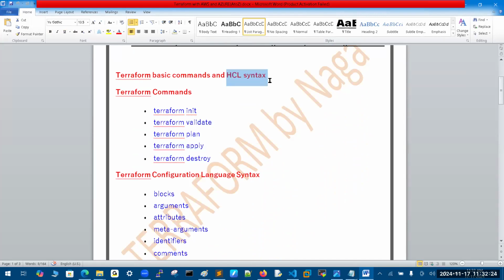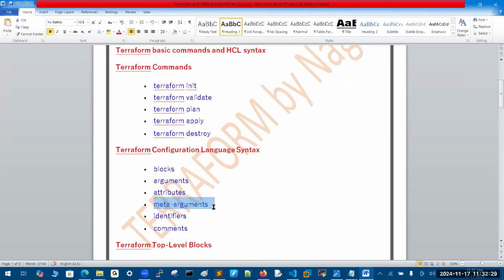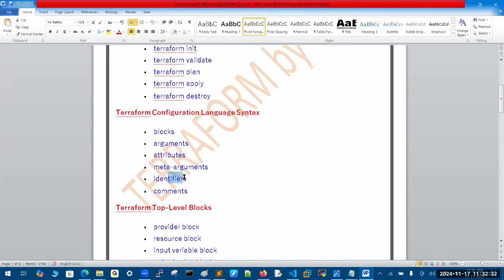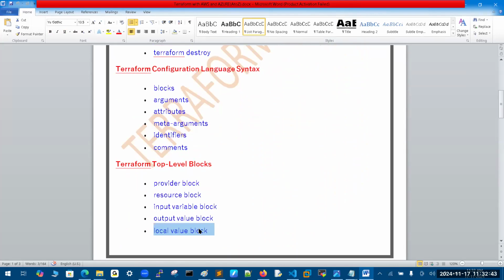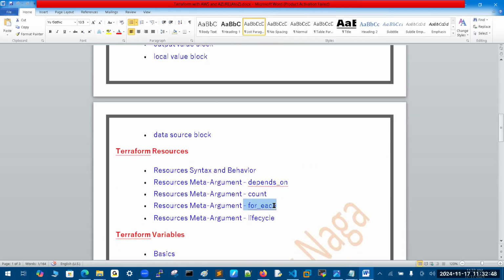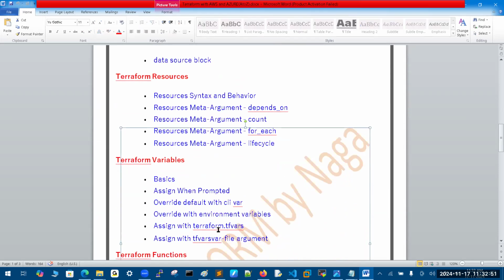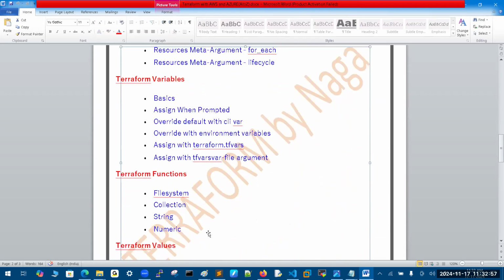And syntax: what is a configuration file and the declarative syntax. Yes, same. Meta arguments is the left side one. Variables and how to create the comment line. It will not support single line codes. Providers, resource block. I have written just one statement on the screen. You can observe this content: data source, resources, loops concept, count, for each, and one more loop for variables, complex variable, basic variables, general functions, toset, and abstract methods, general functions only.